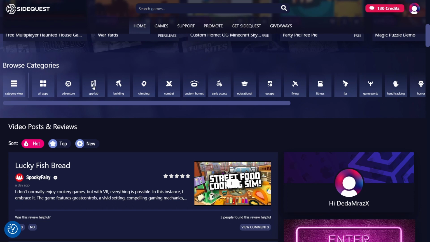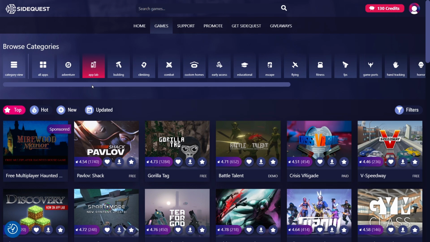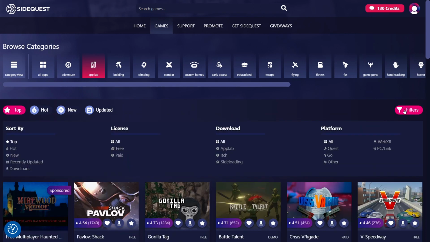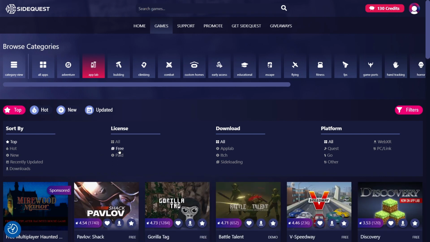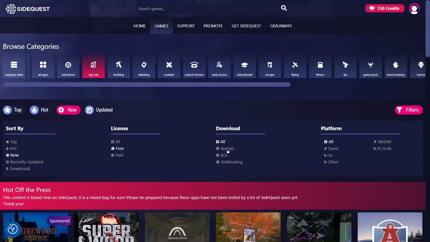So let's see if we have any of the apps in AppLab. Filters are here, which are interesting. And we can see that we can select license free. And let's see what's new. And let's see if we can focus on AppLab.